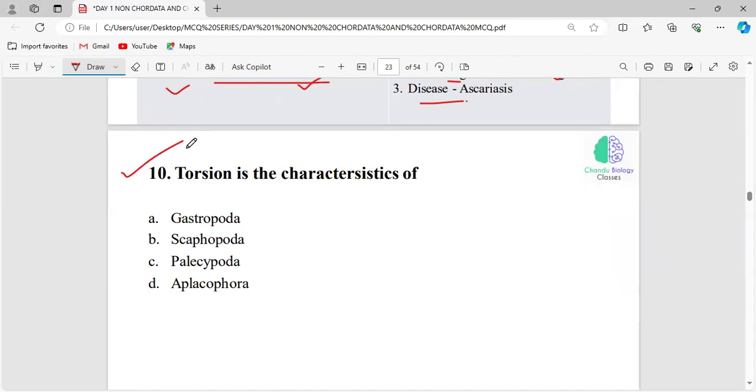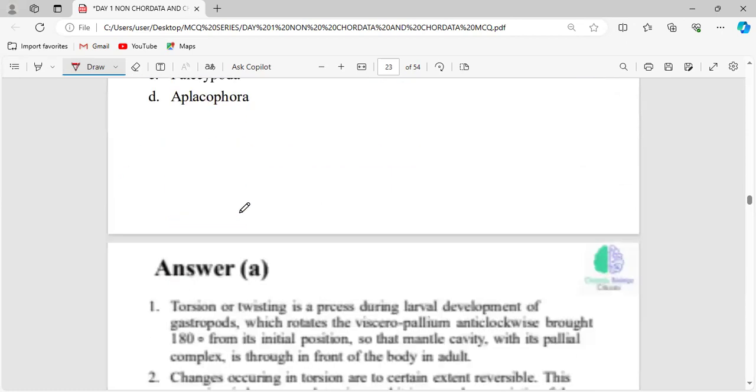And before that, you should know that torsion and detorsion happen in which phylum? We have many phyla, and this mechanism happens in which phylum? Exactly, you're right. This is coming under Gastropoda, and which phylum? Mollusca. Exactly. And whether in larval stage or adult stage, which stage is undergoing this mechanism? Very good. Larval stage.